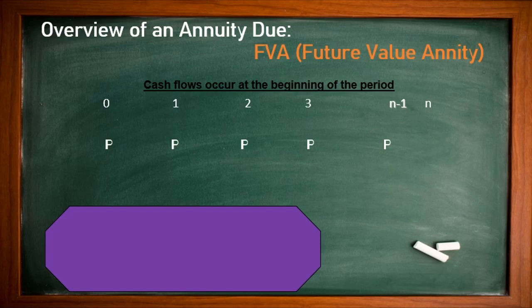So after ordinary annuity, now we are going for annuity due. You know the difference. When we are going for annuity due, we are receiving or investing at the beginning of the year. So we draw the cash flow occurring at the beginning of the period. Suppose we took 5 years, like 0, 1, 2, 3, n minus 1 and n.